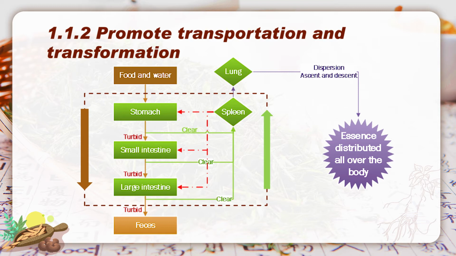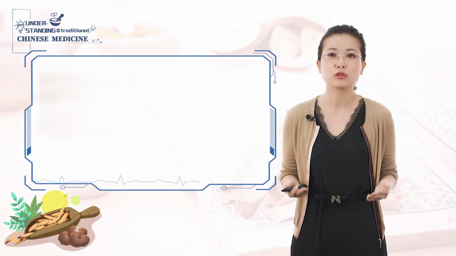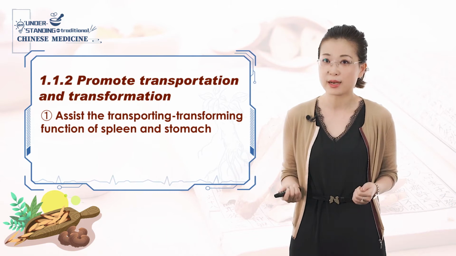So in TCM, the balance between stomach descending and spleen ascending is regarded as the key or pivot to ensure digestion. Failure of spleen qi in ascending may lead to poor appetite and diarrhea, while failure of stomach qi in descending will result in abdominal distension, vomiting, etc. During the process, liver works as a regulator because of its free-flowing nature, so as to assist the transforming function of the spleen and the stomach.